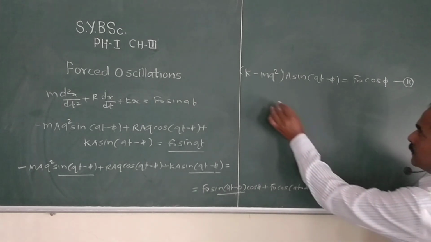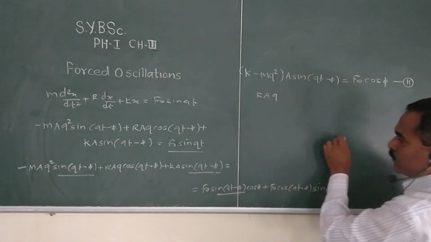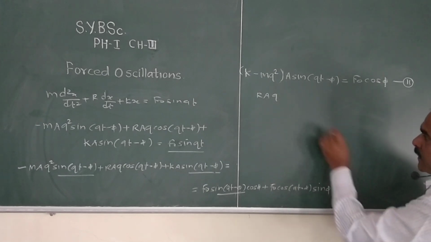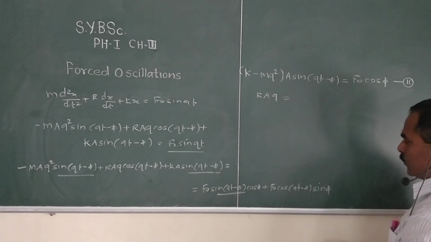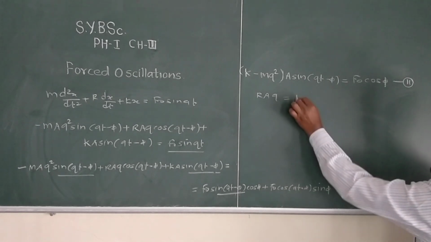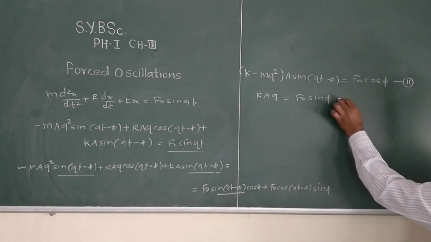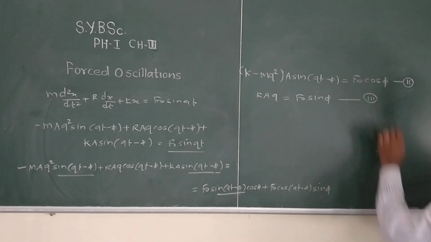So right here r a q equal to, with the common, f naught sin phi, equation number 3.